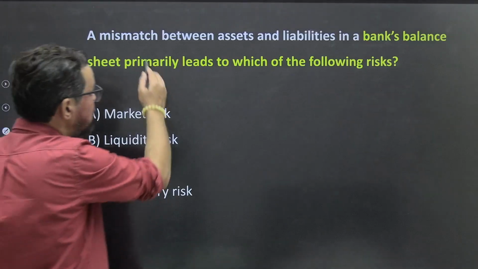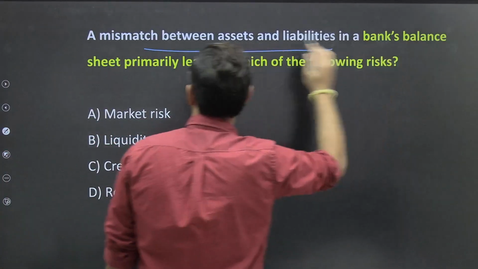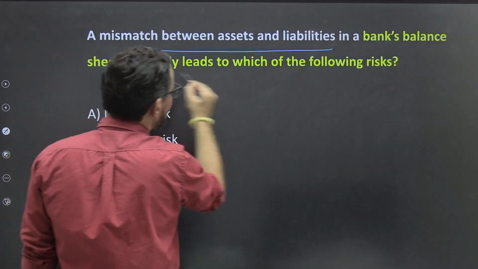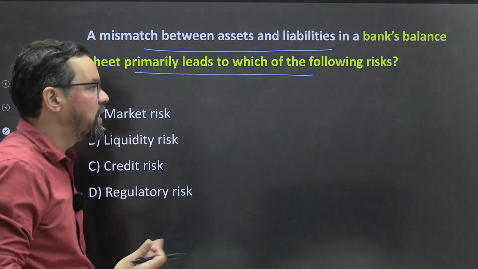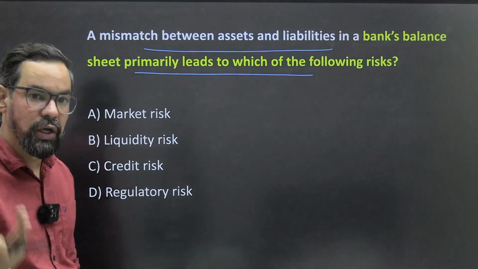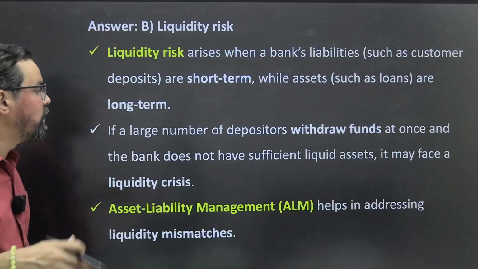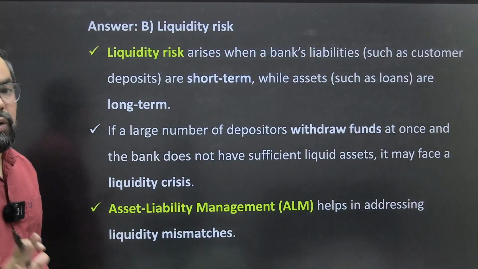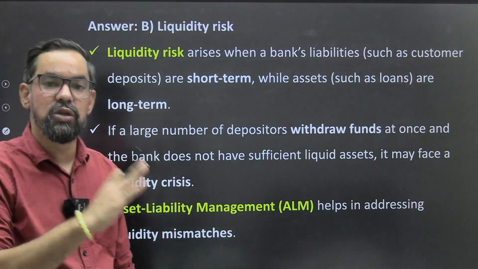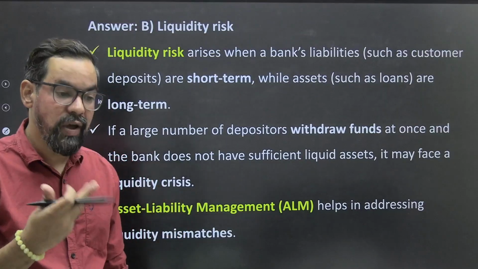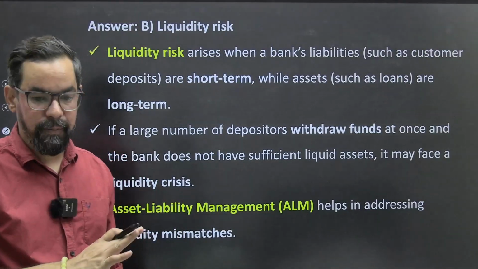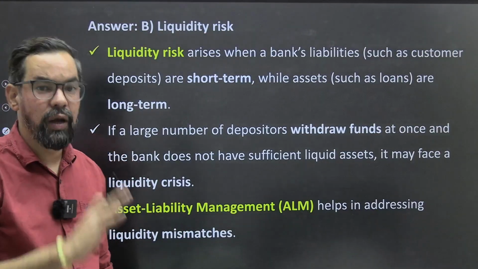A mismatch between asset and liability in bank balance sheet primarily leads to which type of risk? It can lead to liquidity risk. ठीक है, so आपका क्या होगा, like bank won't be able to meet their short term liquidity position if there is a maturity mismatch, or you won't be able to liquidate your assets which you have planned for your liabilities and all.